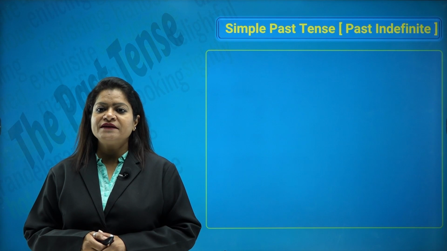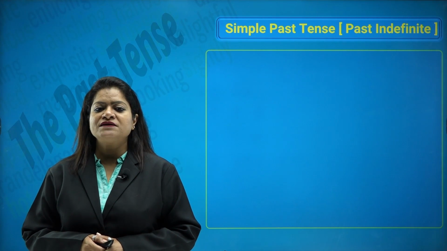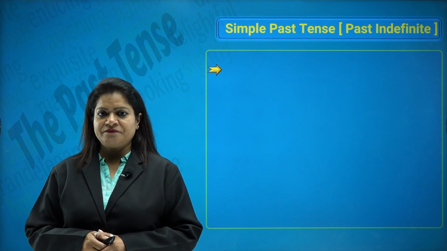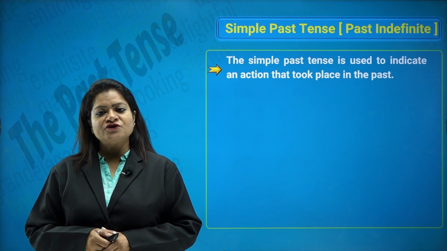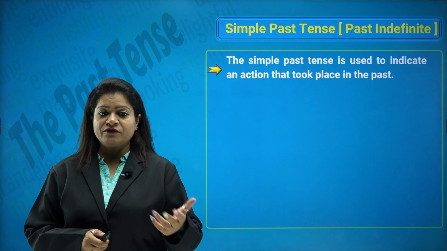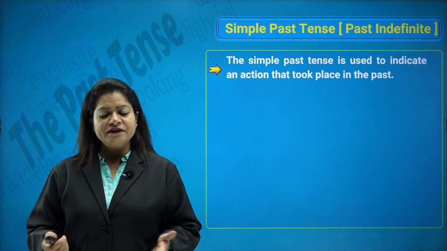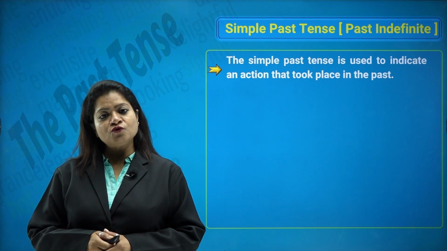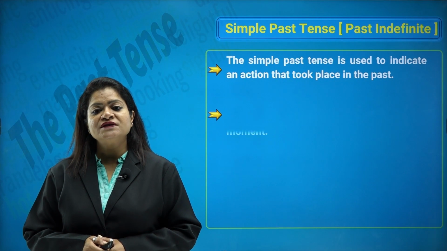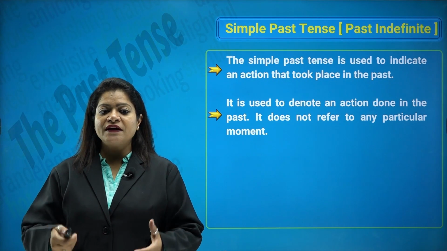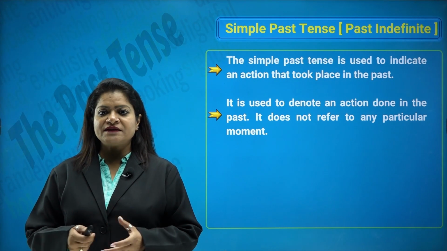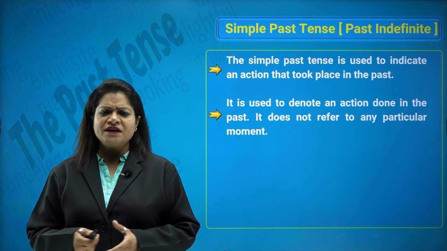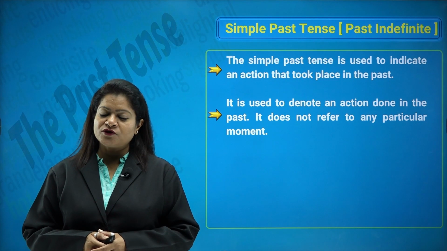Let's look at the simple past tense or the past indefinite tense. The simple past tense is used to indicate an action that took place in the past. So, whatever you did yesterday or earlier is past tense, and also it will talk of actions that are habitually or they are done repeatedly. So, it is also used to denote an action done in past. It does not refer to any particular moment. Simple random actions that you always do.